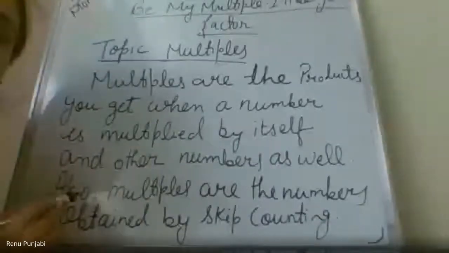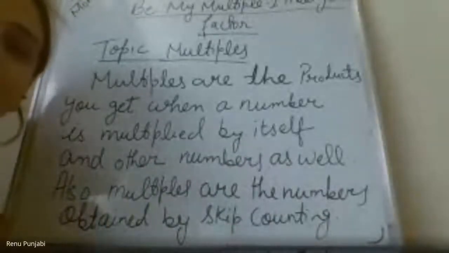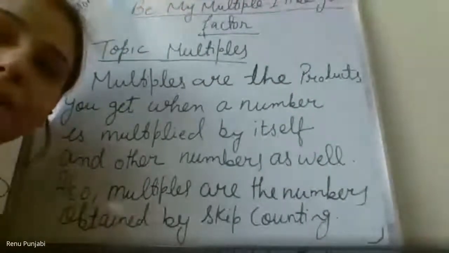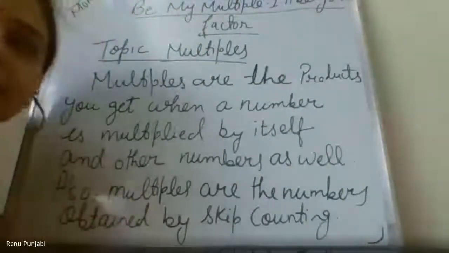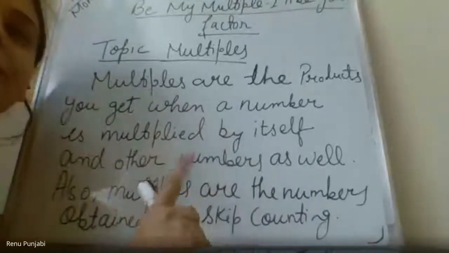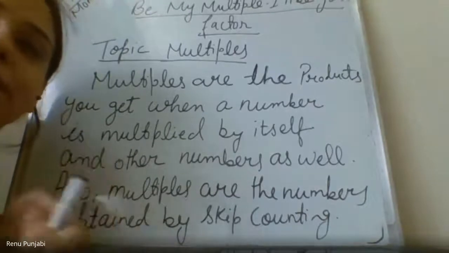Ma'am, after that, what have you written here? Also. Yes. Now, what will be after 4? If we skip 2 more numbers, then it will be 6. Then after 6, it will be 8. After 8, it will be 10. So this is also called skip counting.